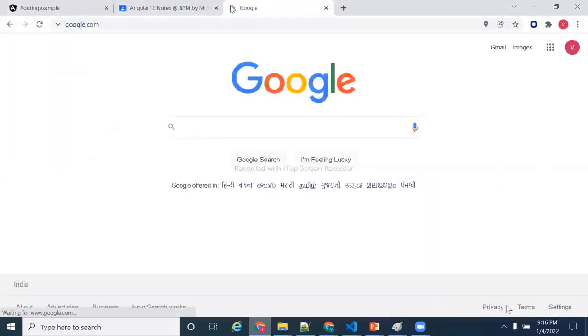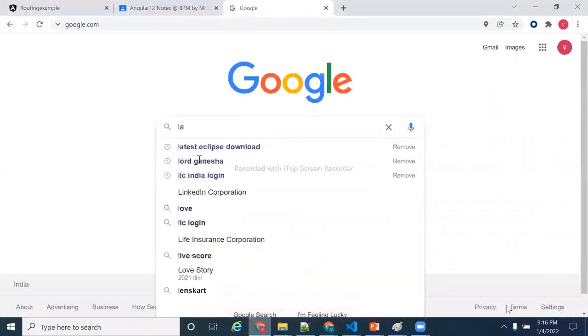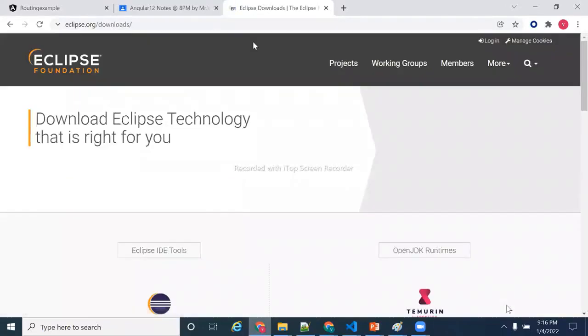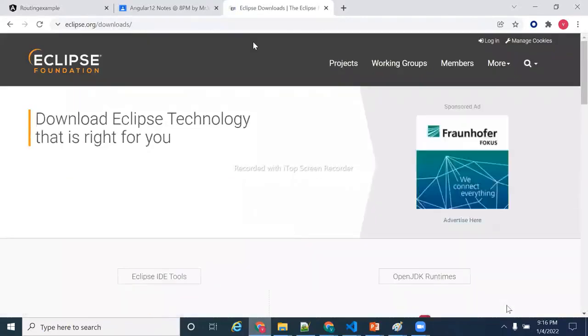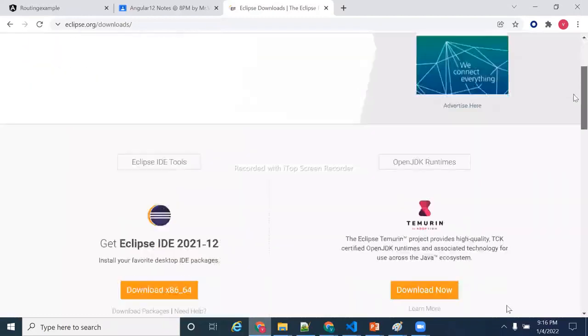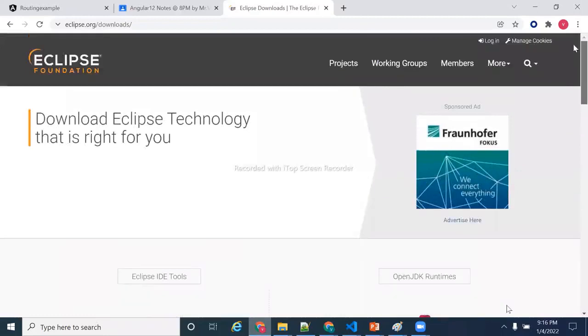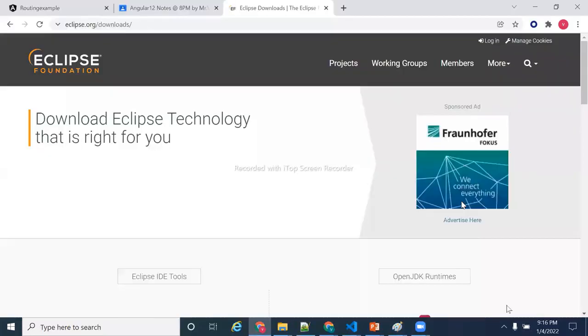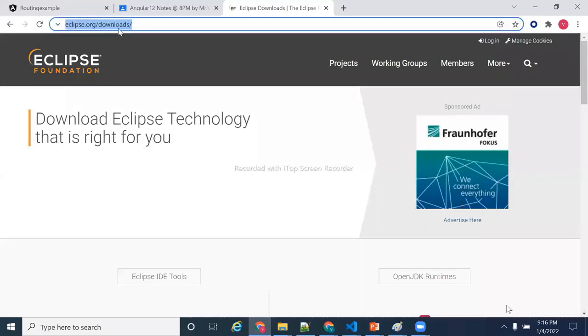Go to Google and type latest Eclipse download, and you will get the first URL. Sir, why do we need to download the latest Eclipse? Because there are a lot of plugins, and some are compatible, some are not compatible. I sincerely request you not to struggle with that. I sincerely request everyone, as I gave my URL also, www.eclipse.org/downloads, or else I am going to give it in the chat window to everyone.